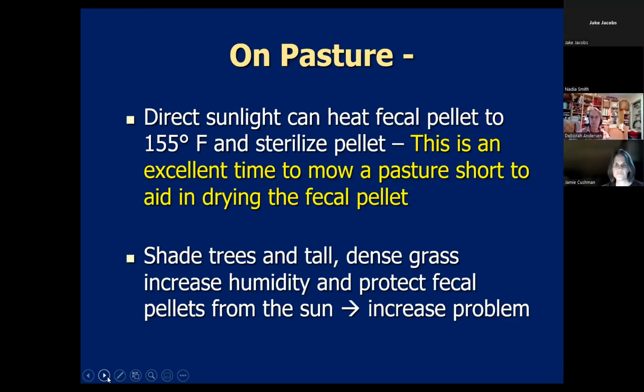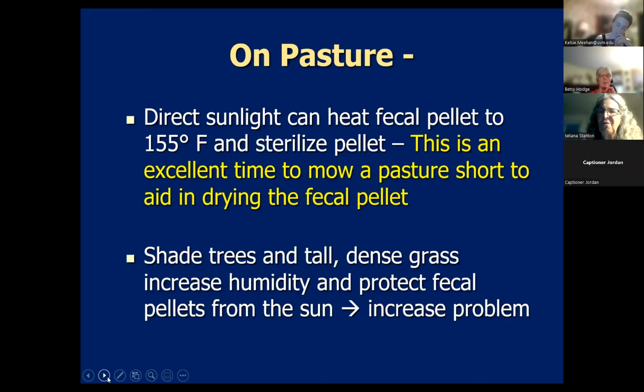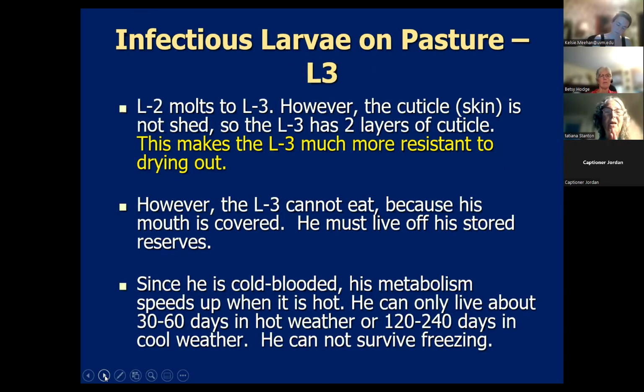And because of that, with your shade trees and your tall, dense grass, keep in mind that there's usually a lot of survival of your L1 and L2 larvae in those situations within the feces. There's a lot of survival. So while it's nice to have shade trees out there, there's a bad side to them when it comes to survival of your L1 and L2. The L2 then molts into an L3.